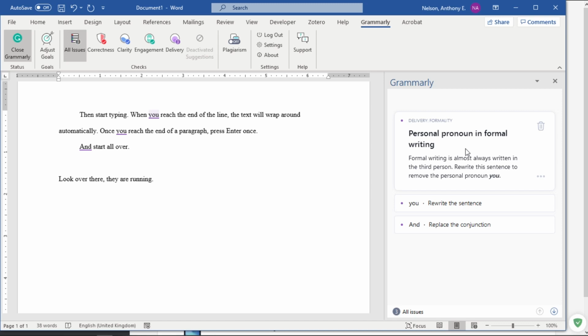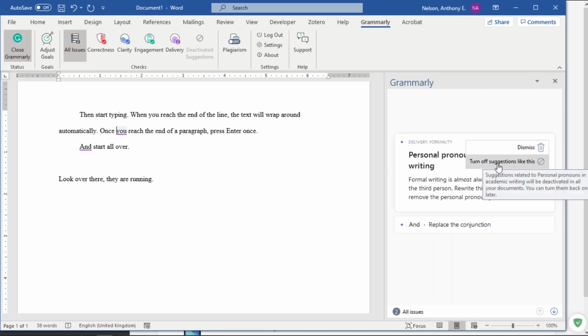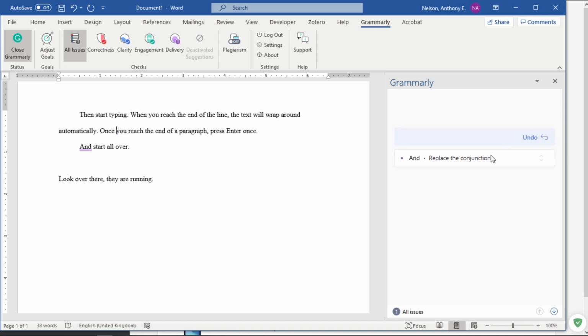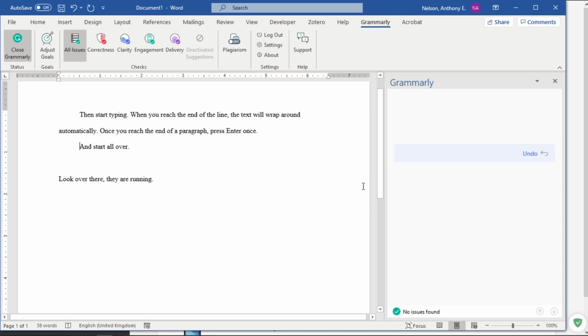Your first assignment is a personal narrative. You're going to have to use personal pronouns. So there, you would just delete that. But do not click turn off suggestions. Instead, just click on dismiss. Because if you turn it off, it will always be off. We don't want to do that.